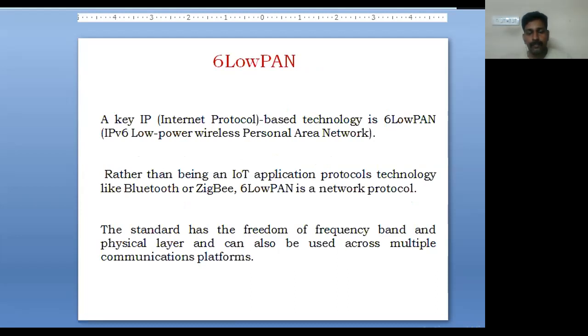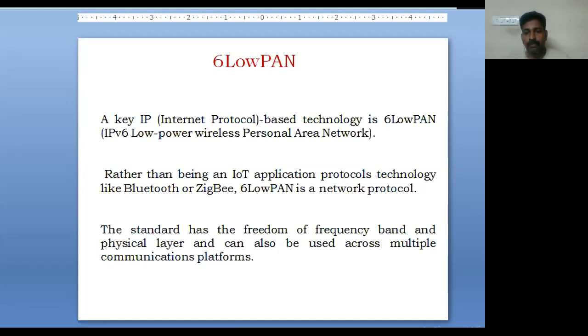6LoWPAN. It is an Internet Protocol based technology, that is low power wireless personal area network. The 6 indicates IP version 6, Internet Protocol version 6, with low power wireless personal area network. Generally, among the IoT application protocols and technologies like Bluetooth or Zigbee, within that also, 6LoWPAN is a network protocol.